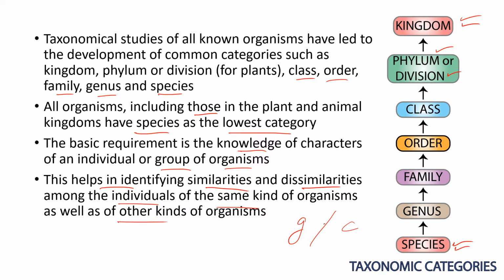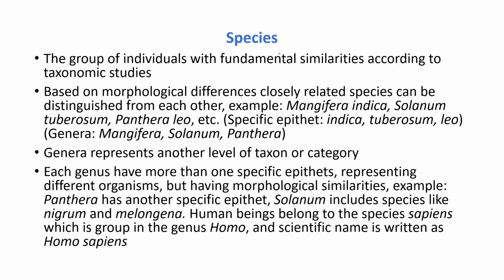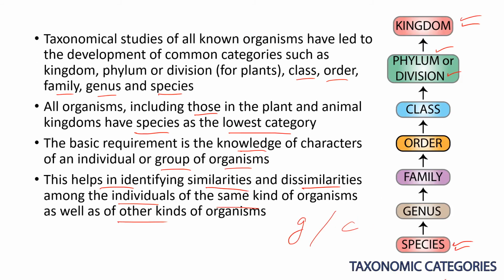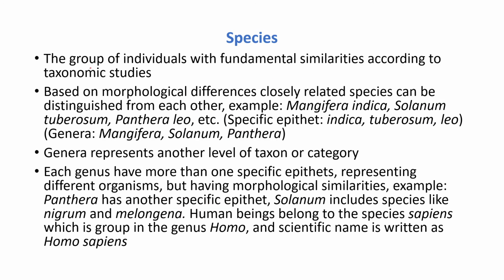And next is the species. The species is the lowest unit of classification, or the lowest category in the taxonomic categories. Here you can see the species is the lowest. In the species, there is a group of individuals with fundamental similarities according to taxonomic studies. For example, let us take the example of human beings.